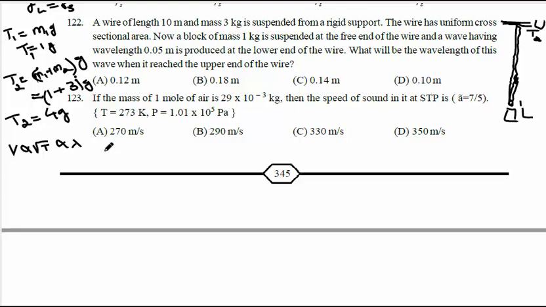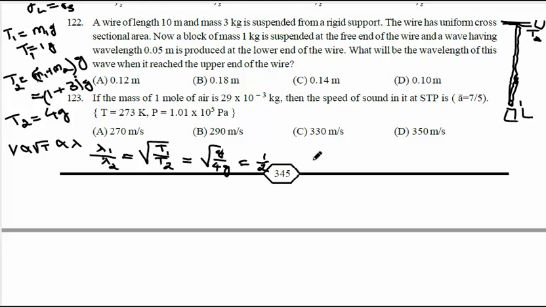Using this concept, V proportional to lambda means lambda is proportional to root T. So if you generalize this, lambda 1 divided by lambda 2 is equal to root of T1 divided by T2. Root of T1 is G, root of T2 is 4G. So it will be 1 by 2.